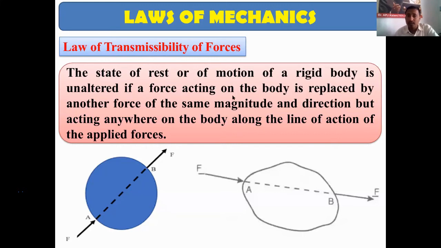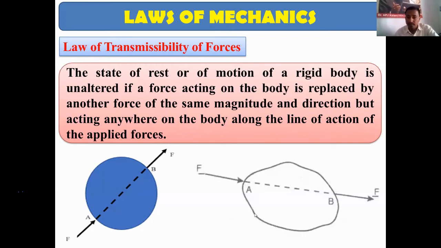If the force acting on a body is replaced by another force of the same magnitude and direction. The magnitude should also be the same for the replacing force, direction is also same, but acting anywhere on the body, it can act anywhere in the body, but along the line of action of the applied force. The line of action should be the same as the line of action of the earlier force. Okay, so this is the law of transmissibility of forces.